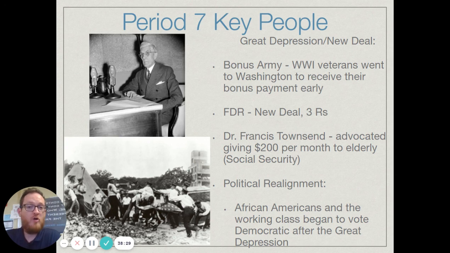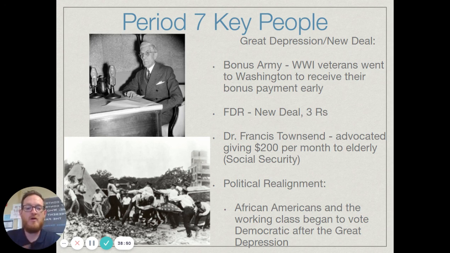And Herbert Hoover would send in the National Guards and others. You would have several of these killed, of this bonus army killed. And basically, again, it's kind of a public relations nightmare for Hoover in this. And again, gets a lot of people criticizing Hoover and feeling like he didn't care about the American people during the Great Depression.